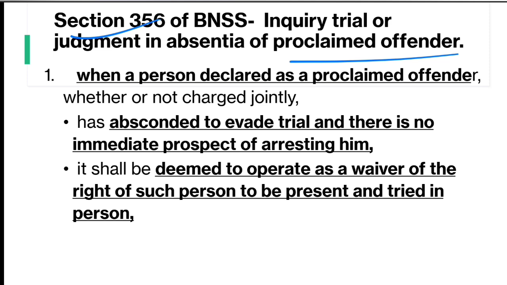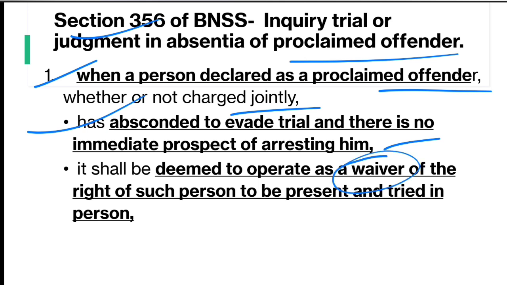So subsection 1 provides, when a person declared as a proclaimed offender, whether or not charged jointly, has absconded to evade trial and there is no immediate prospect of arresting him, then it shall be deemed to operate as a waiver of the right of such person to be present and tried in person. So whenever an accused person is evading the trial, and there is no immediate prospect of arresting him, that he might not be found anywhere, and in that case if he is not appearing, then it will be a waiver of his right to be present in the trial and tried in person.